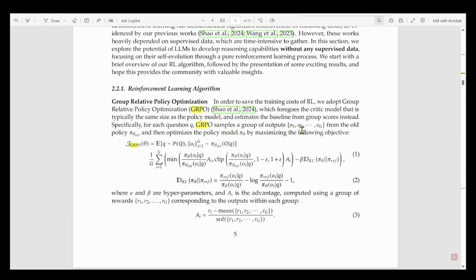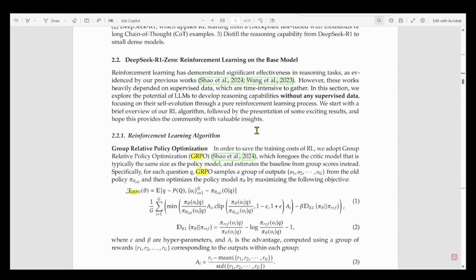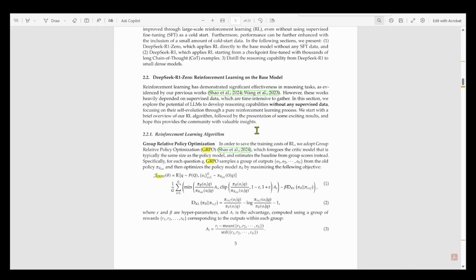It is. But didn't they risk diluting the benefits of reinforcement learning by adding in supervised fine-tuning? That's a great question, and it's something they considered carefully. They found that a small dose of supervised fine-tuning was actually beneficial. It helped the model learn to generate more human-readable, coherent responses without sacrificing the core reasoning abilities developed through reinforcement learning. So it's a balancing act.